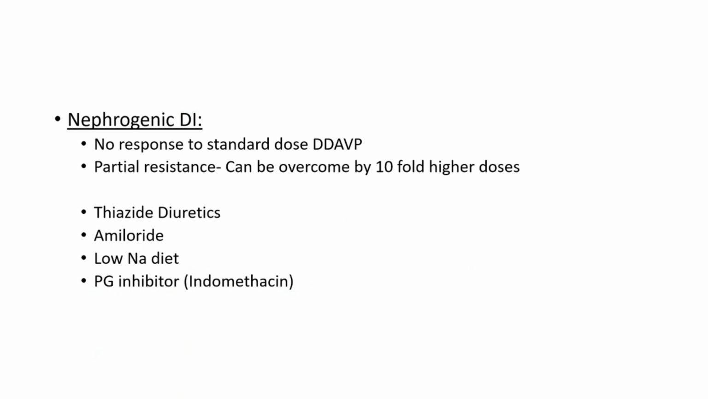Finally, the last part of the lecture, that is treatment of nephrogenic diabetes insipidus. Firstly, it will have no response to a standard dose of desmopressin. The partial resistance can be overcome by 10-fold higher doses, but this treatment is too expensive as well as inconvenient for long-term use. So this is not used.